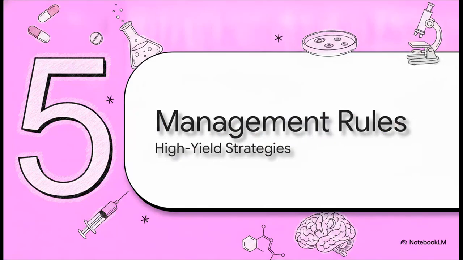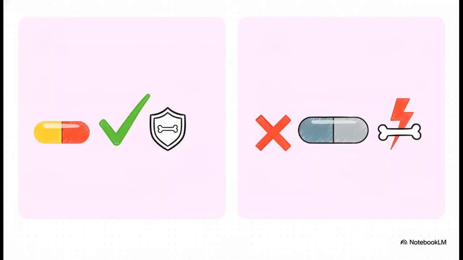And finally, we arrive at Section 5, High-Yield Management Strategies. This one trips up so many people. It's a massive pharmacological trap. The standard treatment for acute cerebral toxoplasmosis is pyrimethamine plus sulfadiazine. But you must co-administer leucovorin, which is folinic acid, to prevent severe bone marrow toxicity from the pyrimethamine. The trick? The test makers love to slide folic acid into the answer choices. Folic acid is wrong. Folic acid actually interferes with the pyrimethamine. You need folinic acid, leucovorin.